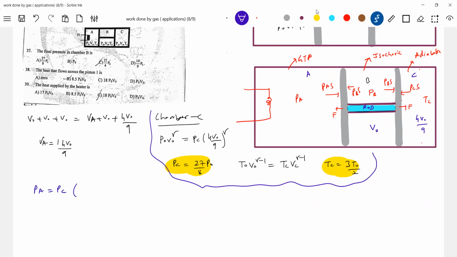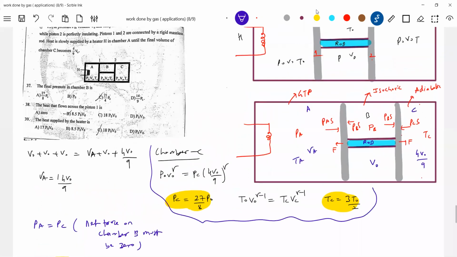PA equal to PC. Any reason for that? Net force on chamber B must be 0. So now what is the pressure at A? 27 P naught by 8. There's one more very important thing we got. Now we got the pressure at A, and we know the volume of A. Can we calculate the temperature?